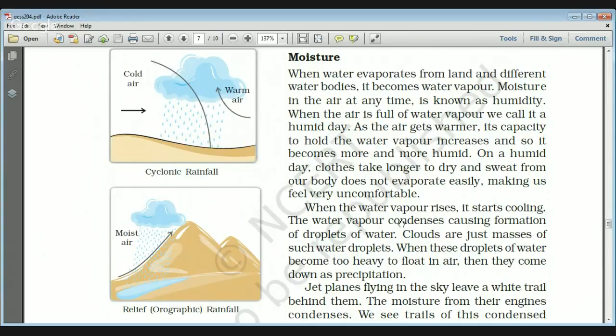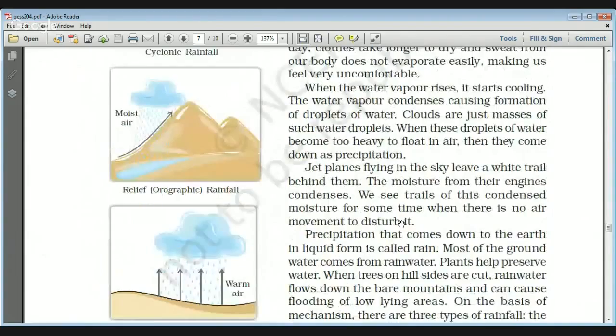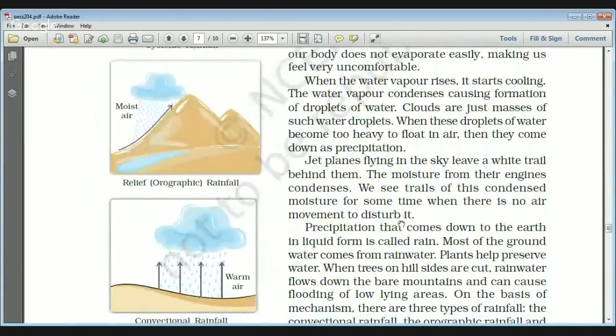and that is why it makes us feel very uncomfortable. Now when the water vapor rises, it starts cooling, and the water vapor condenses, causing the formation of droplets of water. Clouds are actually the masses of such droplets. And when these droplets of water become too heavy to float in the air, they come down as precipitation. And precipitation can be of any form of water, or ice,